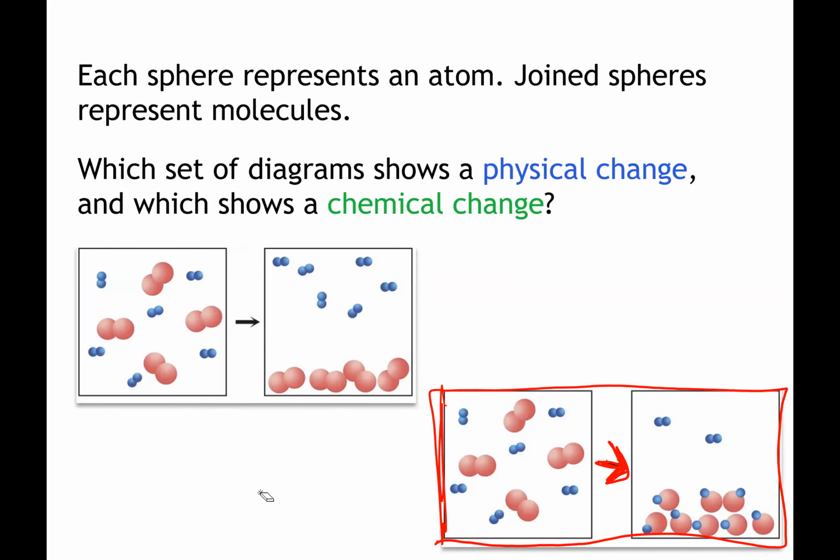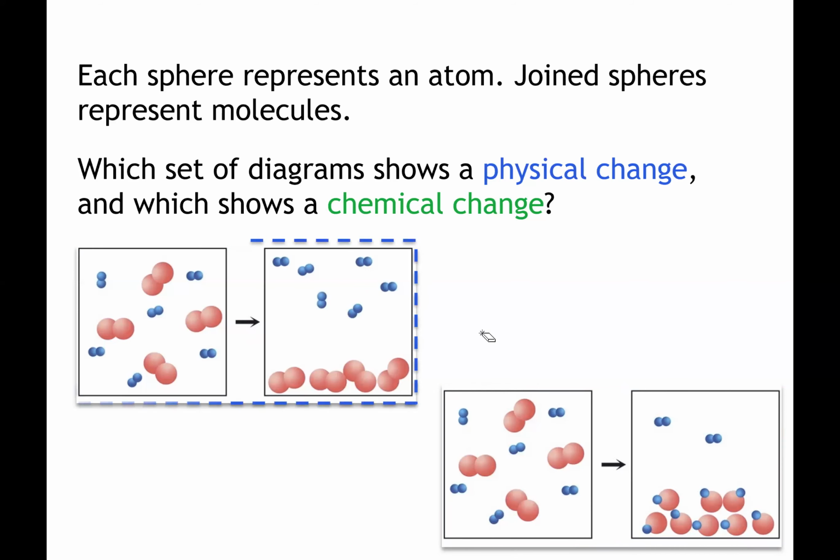Yeah, that would be an example of a physical change. Now let's take a look at the bottom figure. You had two blue atoms forming a bond or connected to one another, red atoms connected to one another. At the end, each red is connected to one blue. Yes, you do have some blues that are still unconnected, but would we consider that a chemical or a physical change? Correct. We would consider that a chemical change. We're changing the identity of those substances.